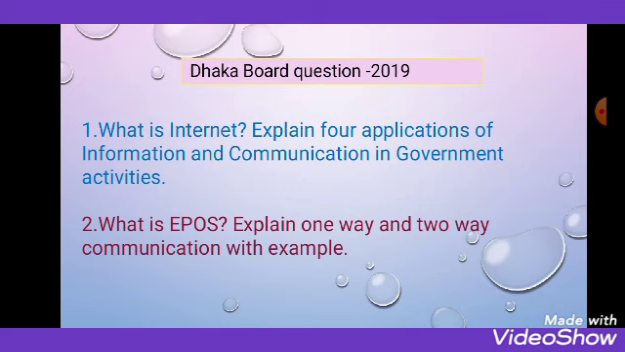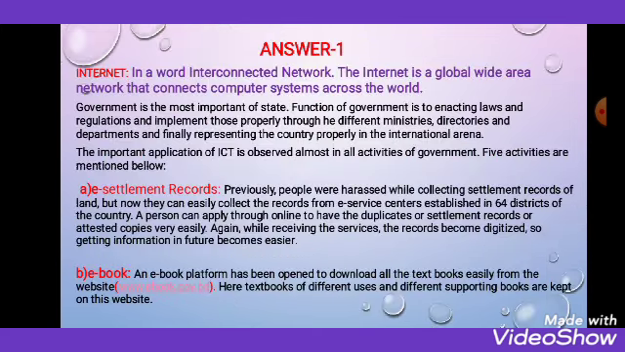This first one is the Dhaka Board question 2019. My first question: what is internet? Explain 4 applications of information and communication in government activities. And number 2, what is EPOS? Explain one-way and two-way communication with example. That is, in 2019 these 2 questions came in the exam. Now I will show you how you can write the answers.